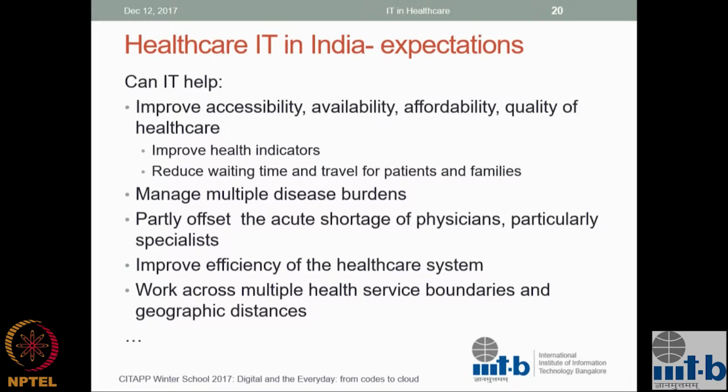So you obviously want to improve health indicators, that's probably the most important thing, but you also want to improve the quality of life for people, at least in their interaction with healthcare. Can we reduce waiting times?